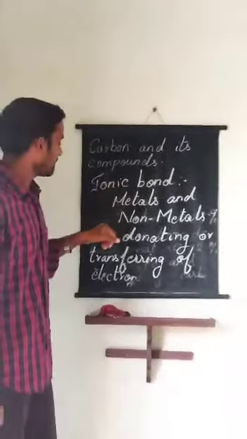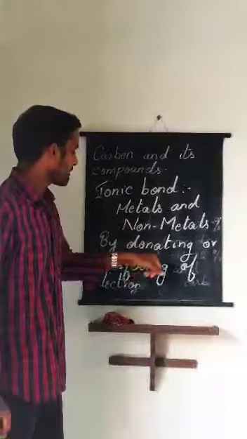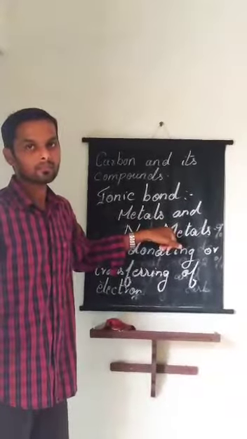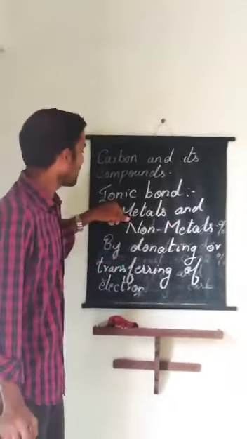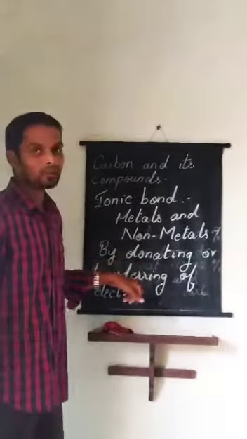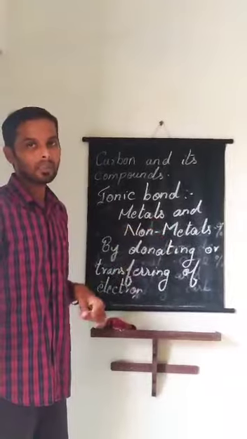Ionic bond is nothing but donating or transferring of electrons between metals and non-metals.